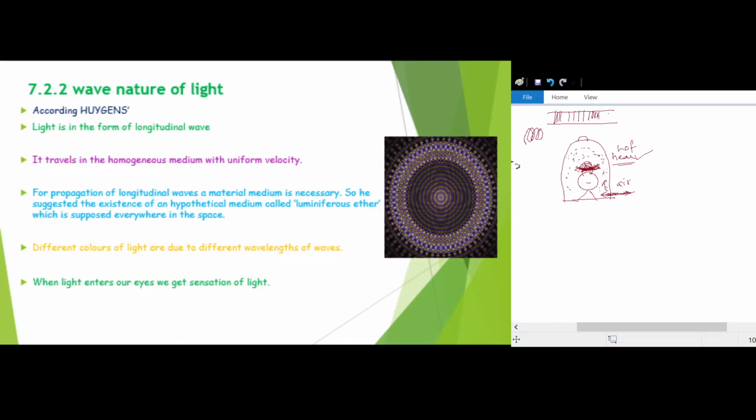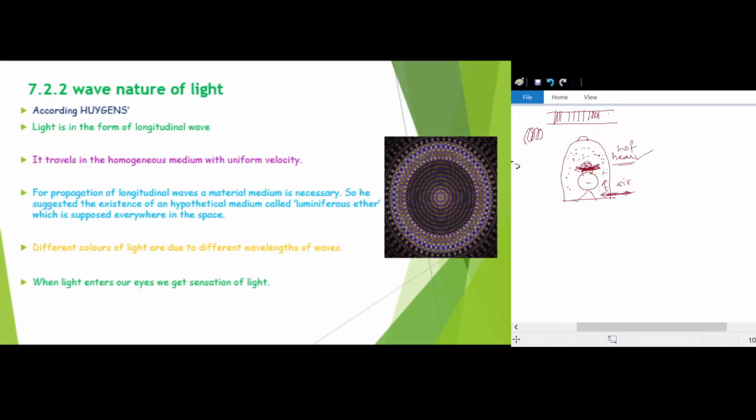He suggested that light is in the form of waves of longitudinal type, and so he considered that a material medium, known as luminiferous ether, is present everywhere in space so that the waves can propagate.